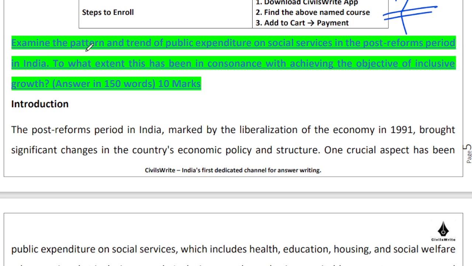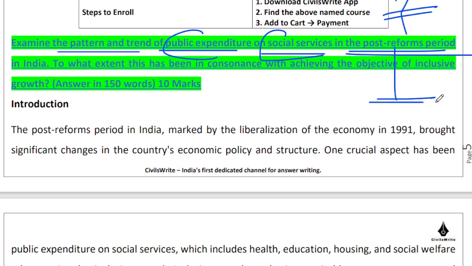So we have to discuss the pattern and trend of public expenditure, meaning government expenditure on social services such as education, healthcare, so on, in the post-reforms period. So post-reforms period is the post-1991 period. This is the period in which we have introduced liberalization, privatization, and globalization reforms. Right. Now, is this expenditure in consonance with achieving the objective of inclusive growth? That is the question that is being asked.